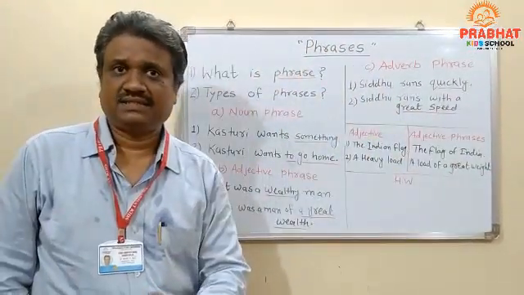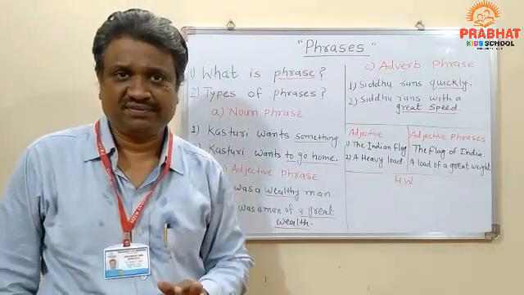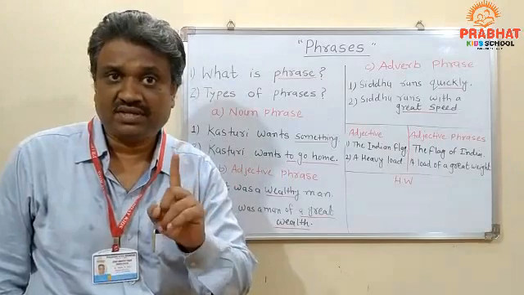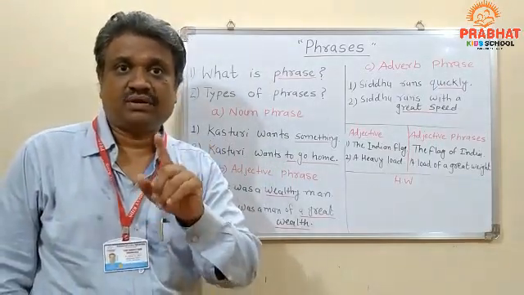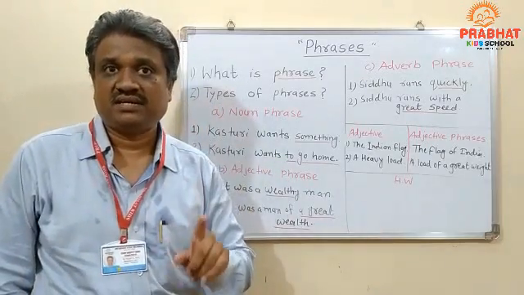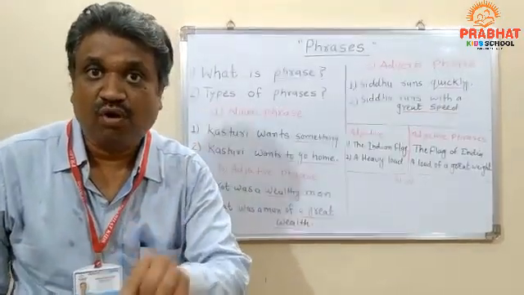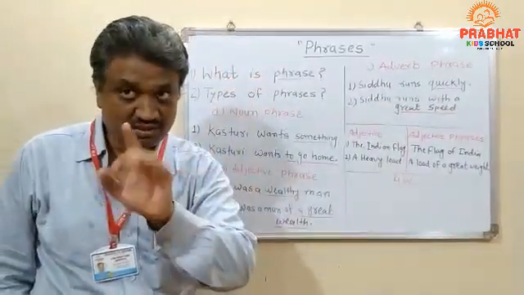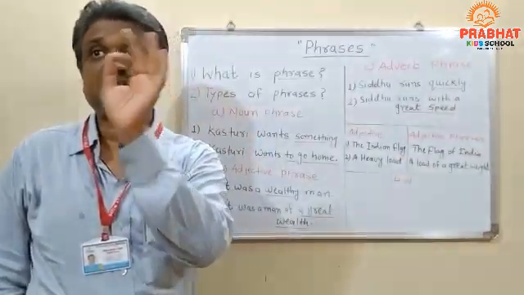At the end of this lecture, students, I want to give you some recapitulation. What is the meaning of phrase? I told you the literal meaning of this word is a characteristic manner or style of expression. According to René Martin, the phrase is a group of words. Remember, it is a group of words that does not make complete sense.